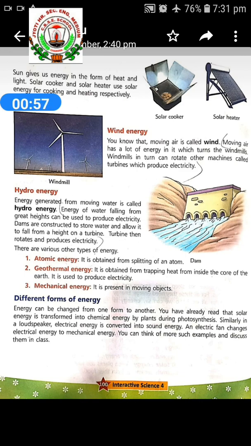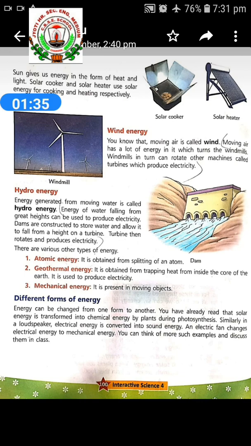Green plants use solar energy to make food. Plants and animals get energy from their food only. So green plants make food in the presence of solar energy, and plants and animals get energy from the food. The sun gives us energy in the form of heat and light. Solar cooker and solar heater use solar energy for cooking and heating respectively. In a solar cooker, in the presence of the sun, the food can cook.